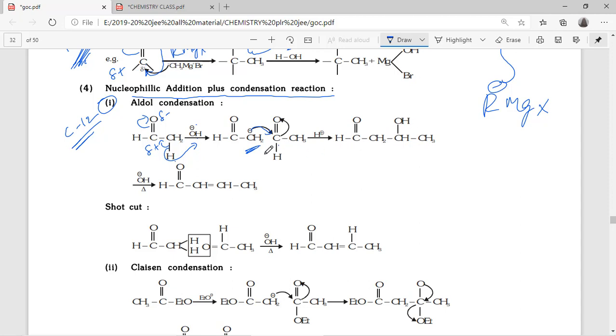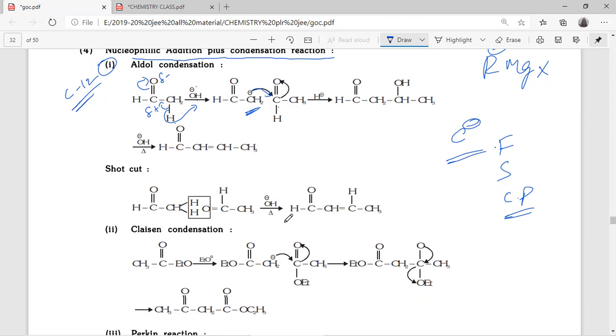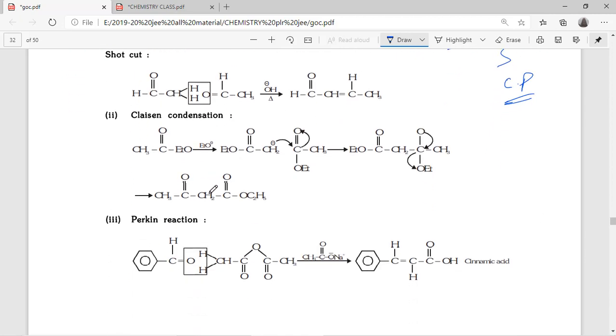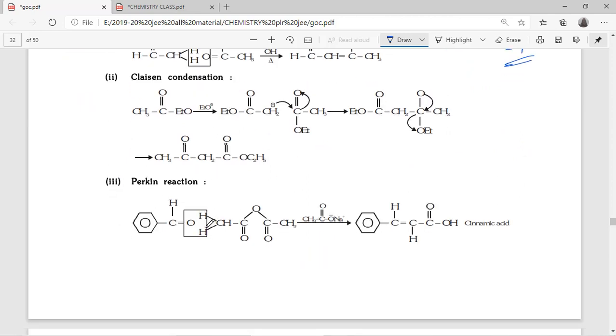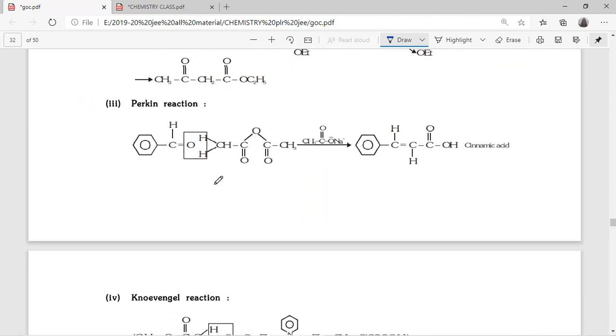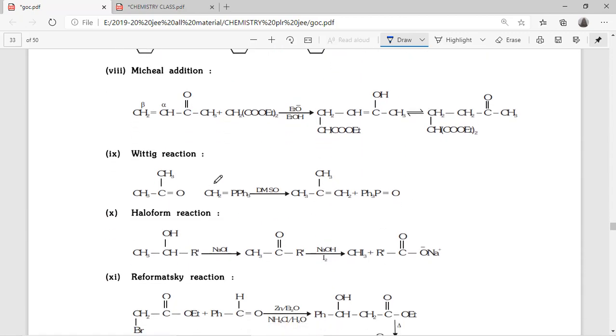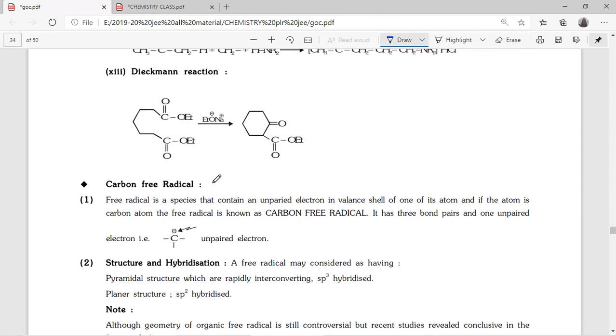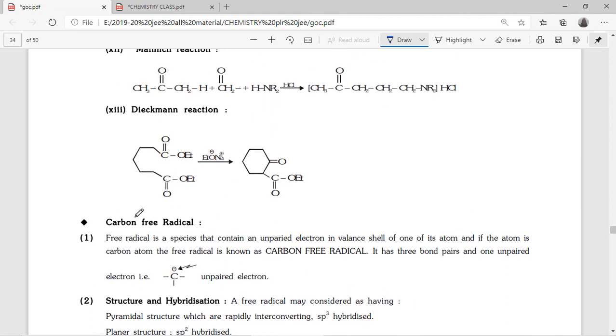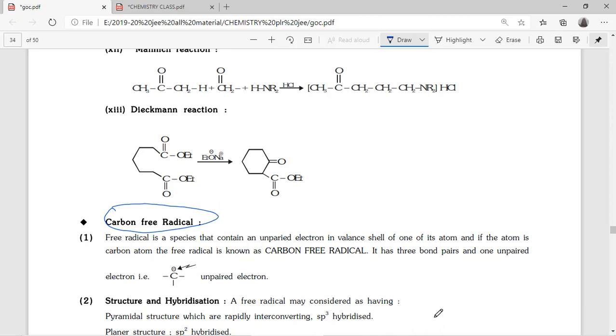These reactions we can discuss later. Now we are just discussing carbanion formation, stability, and chemical properties. So these are the reactions related to carbanion. Okay, next, carbon free radical is there. In the next class we can discuss this carbon free radical.